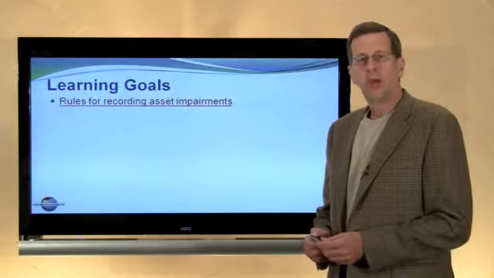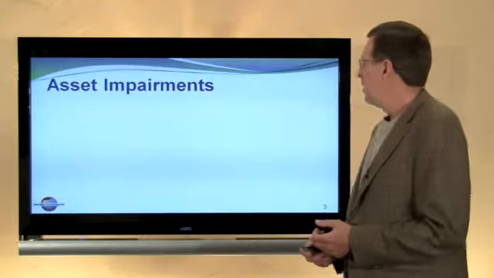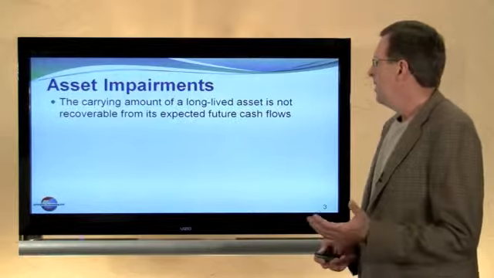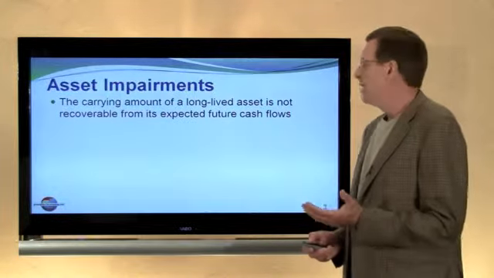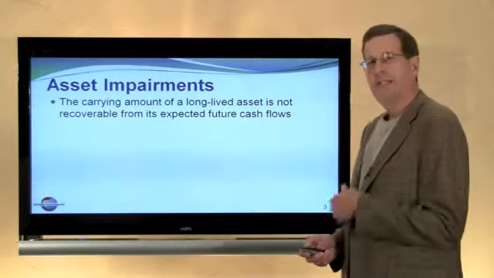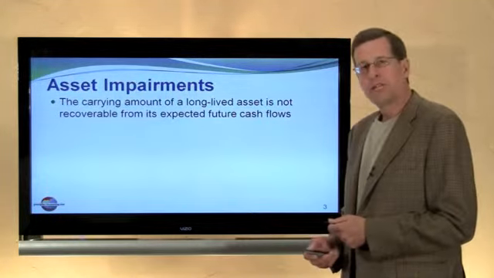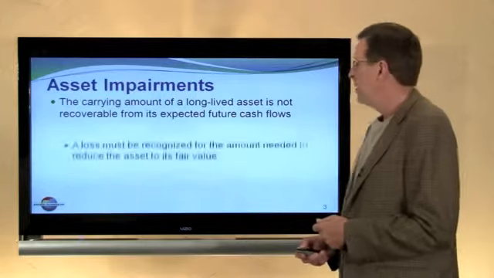In this module, we will consider the accounting for asset impairments. Now, what is an asset impairment? An asset impairment generally is regarded as a situation where the carrying amount of a long-lived asset, such as property, plant, and equipment, is not recoverable from its expected future cash flows.